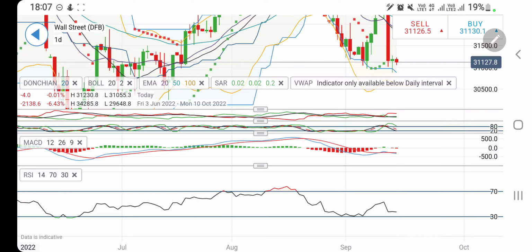On the downside, yes, if it drops below 31,050, go short till 31,000. Be careful of 31,000 this time. If it breaks below 31,000, we can expect 3920, 3800. 3800 is a very strong support for the day. Take your positions accordingly. Trade with caution. Trade with a trailing stop loss.